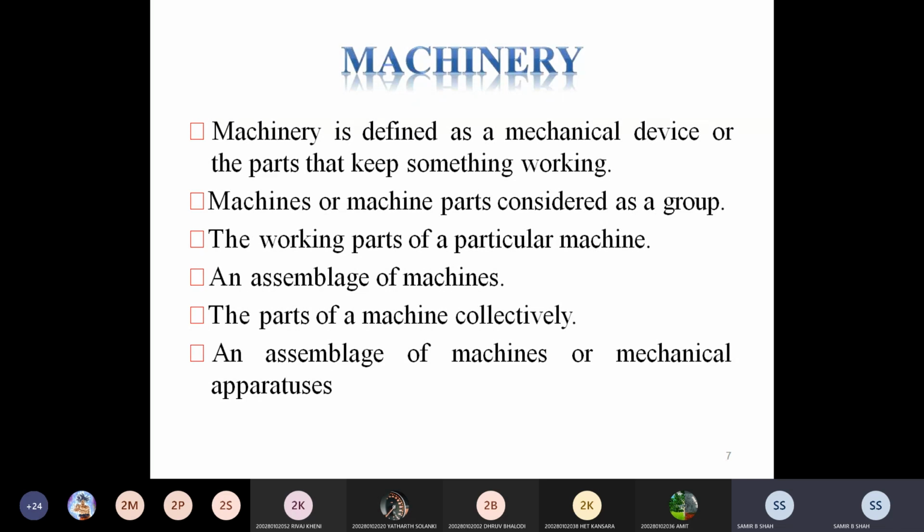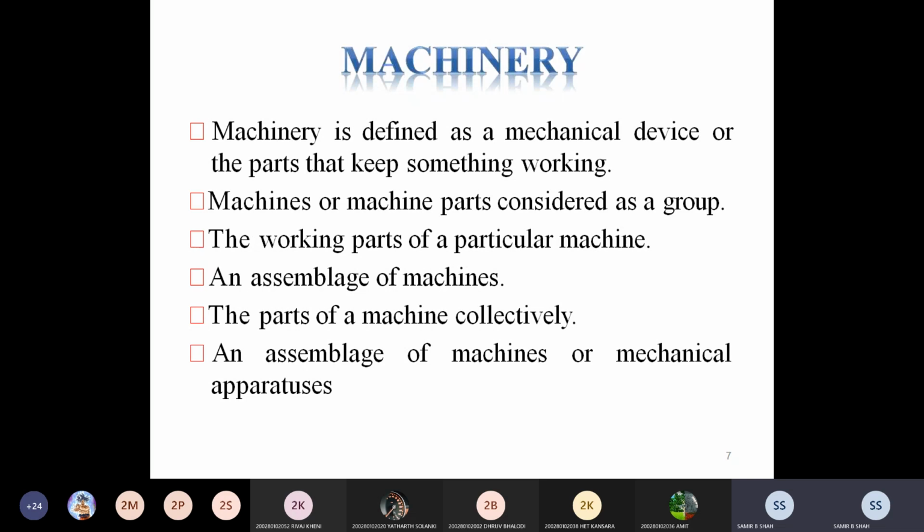It is called machinery, which may be a group of machines or machine parts. Like a crank and connecting rod, these are some parts of the machine.